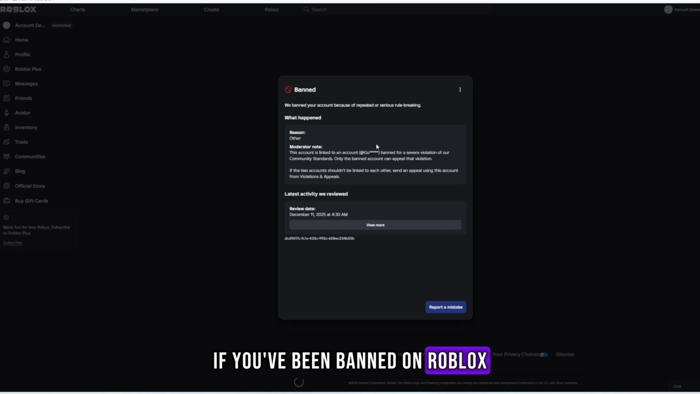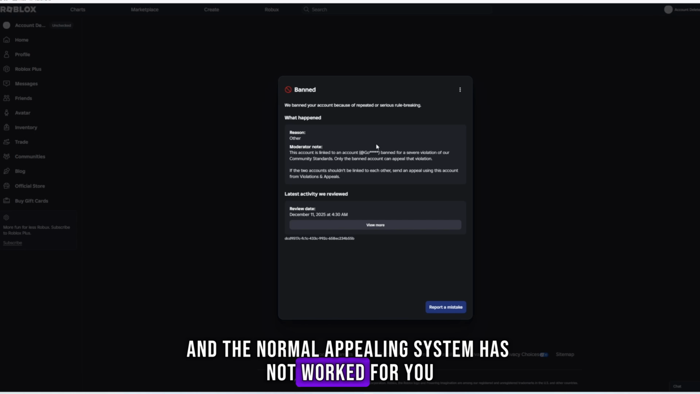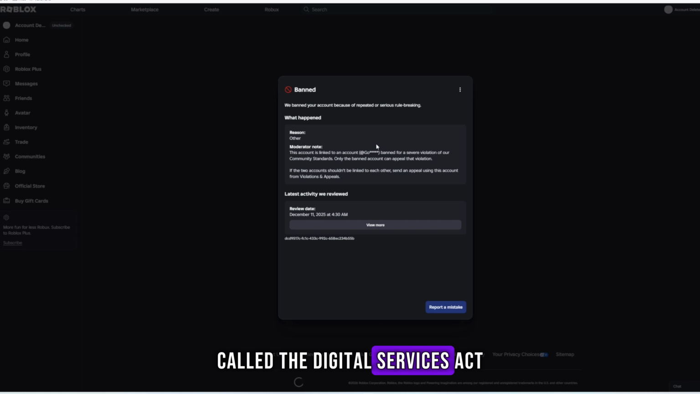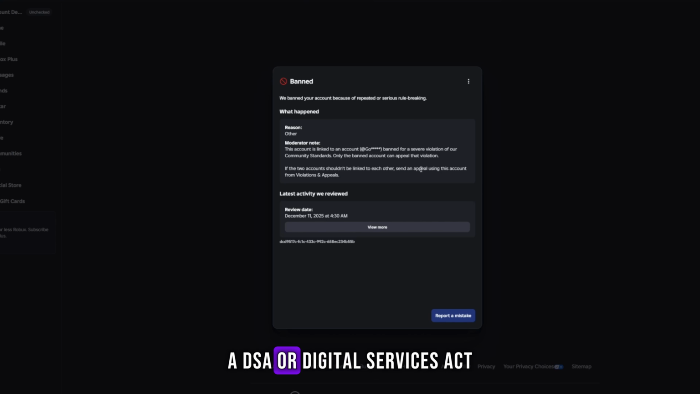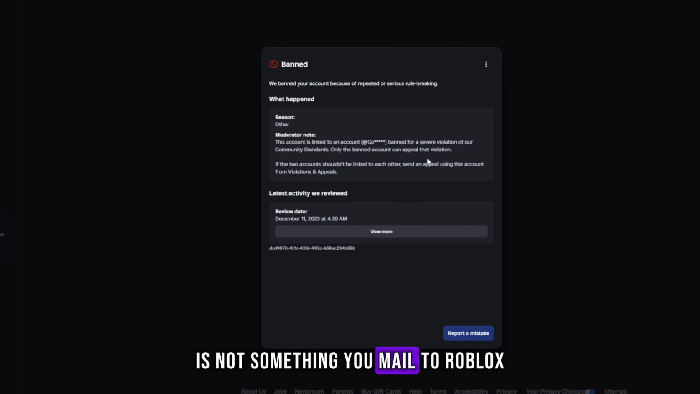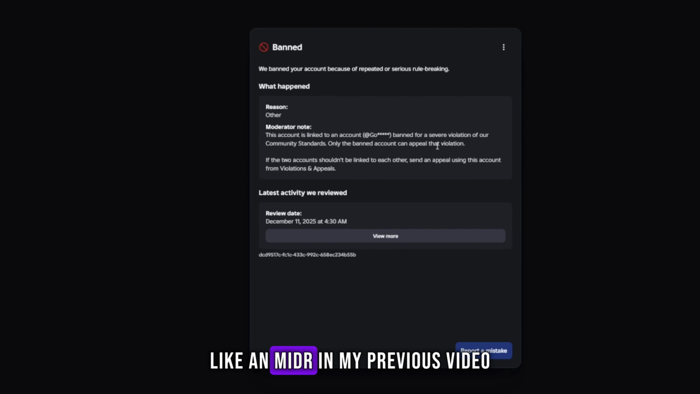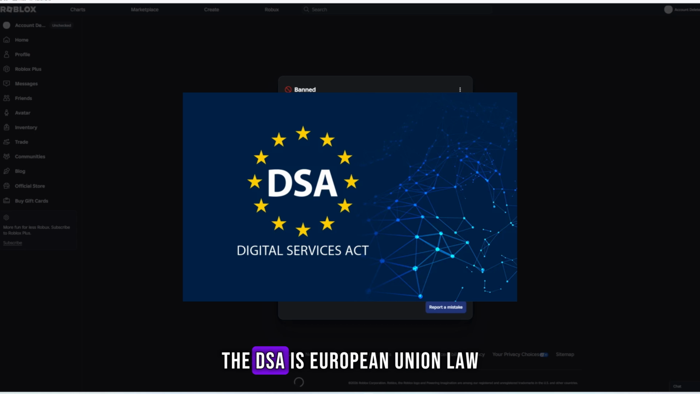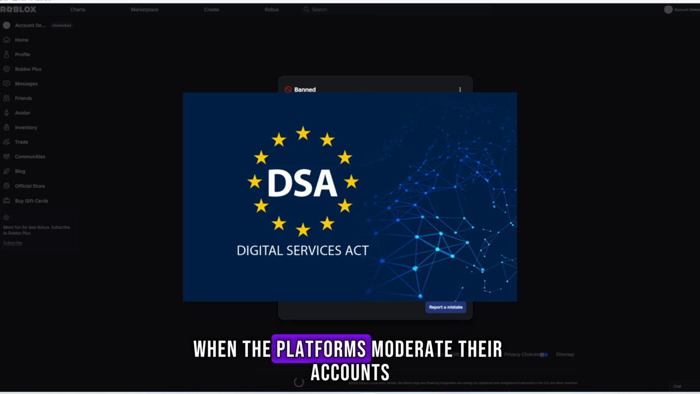If you've been banned on Roblox and the normal appealing system has not worked for you, there's another option for you called the Digital Services Act. Before we start, a DSA or Digital Services Act is not something you mail to Roblox like an MIDR in my previous video. The DSA is European Union law that gives people extra rights when the platforms moderate their accounts.